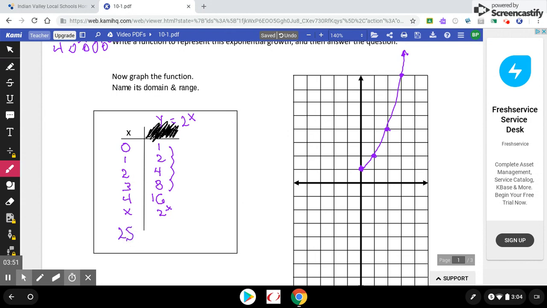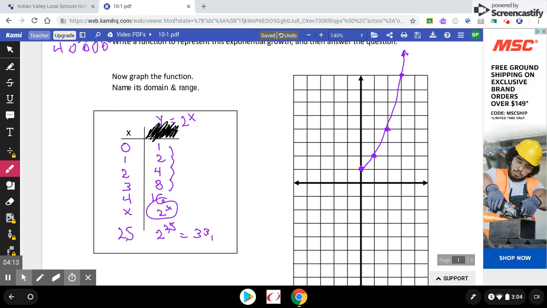So the problem itself asks for 25. So after 25 rounds of phone calls, well, the function that we came up with was this. So if I were to stick 25 in for x, that would tell me exactly how many people know. I've already done it on my calculator, and I'll just write it off to the side here. So see if you came up with a staggering number. You can check it if you don't believe me. 2 to the 25th power, or how many people know the rumor, is 33,554,432 people. So how close did you come to guessing that?